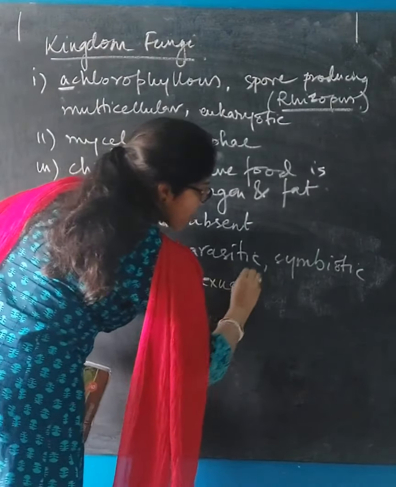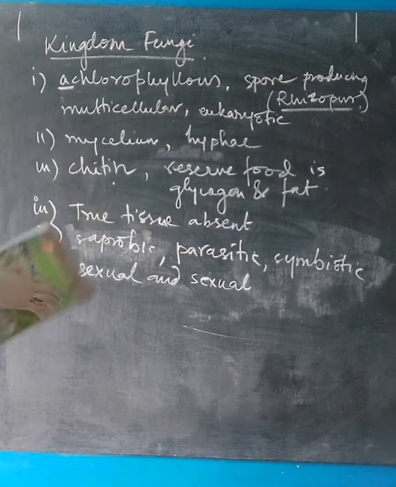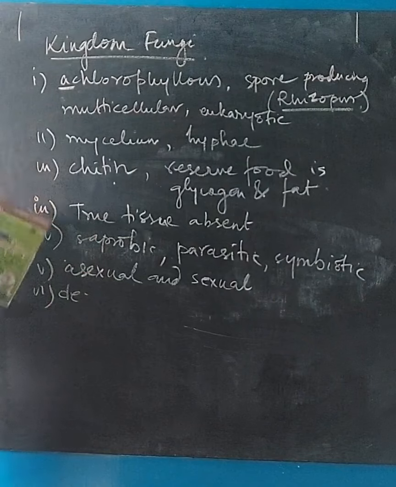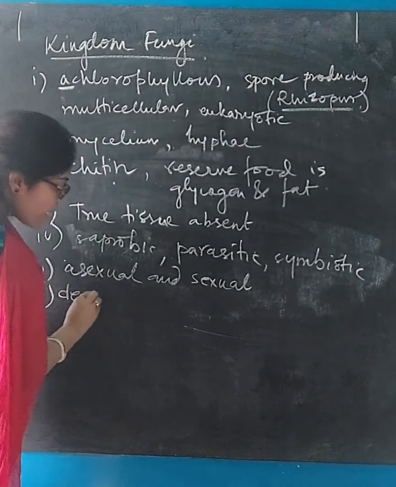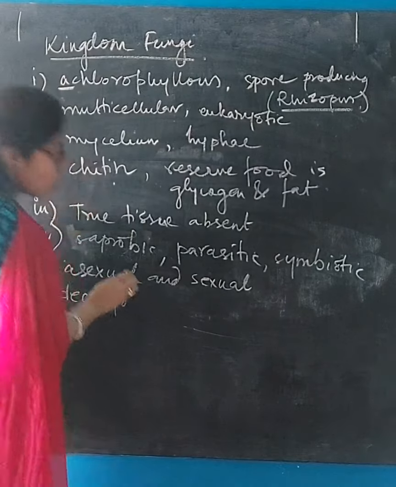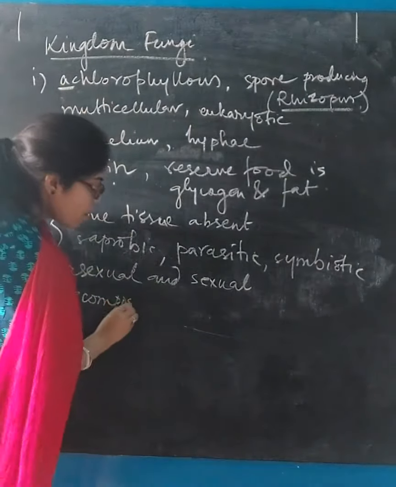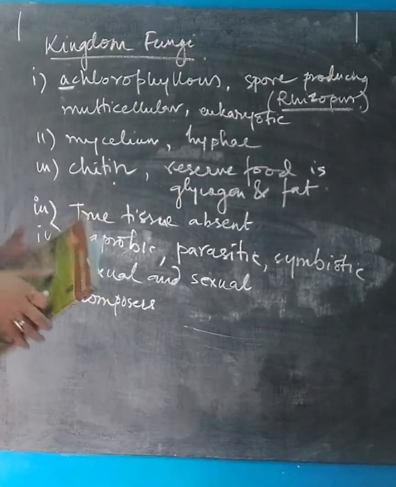So they can undergo both sexual and asexual modes of reproduction. Kingdom fungi plays the role of decomposers. Just like the previous two kingdoms, the organisms that fall under the kingdom fungi can also play the role of decomposers. Okay, I hope I am clear to you all.